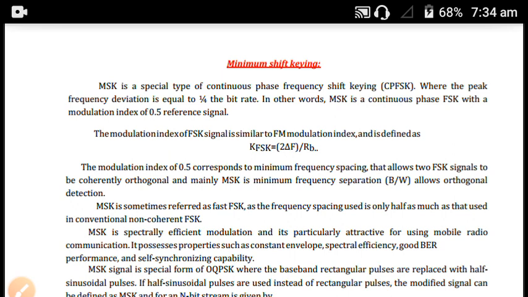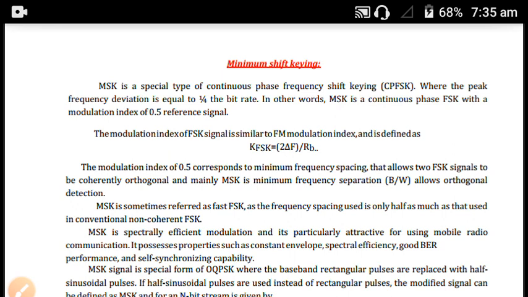So here the modulation index is 0.5, and the frequency deviation is equal to 1 by 4th of the bit rate.